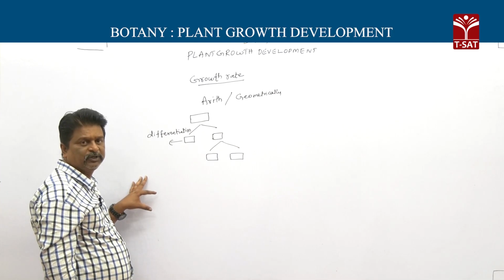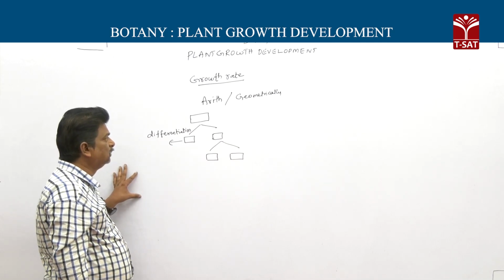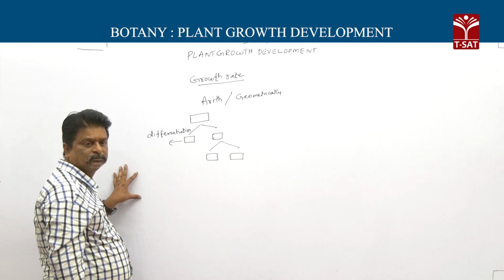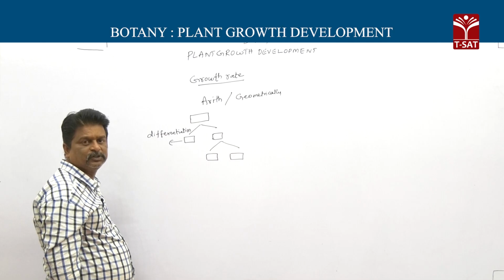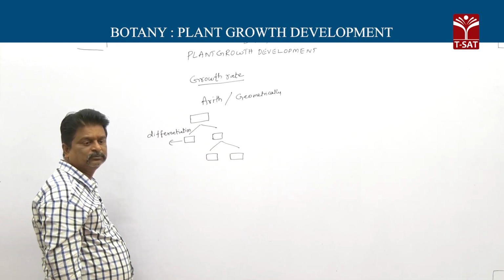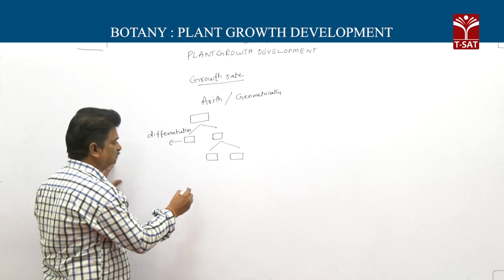That is arithmetic growth. It is exemplified by the length of root.